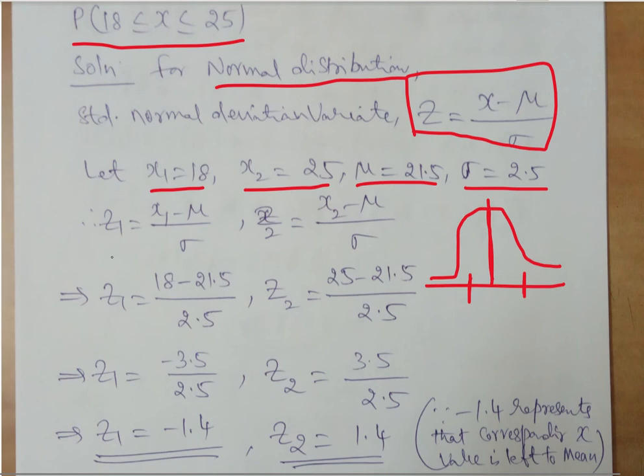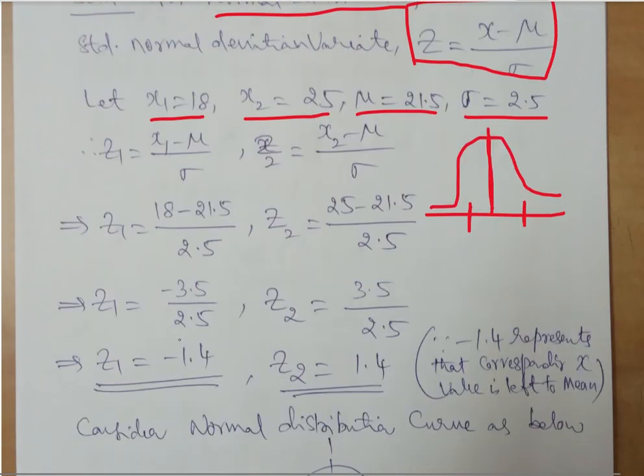Now z1 is nothing but x1 minus mu divided by sigma. If you substitute that, we will get minus 1.4. What is this minus 1.4? This minus represents that it is always towards the left side of the mean. That's why we called it z1.